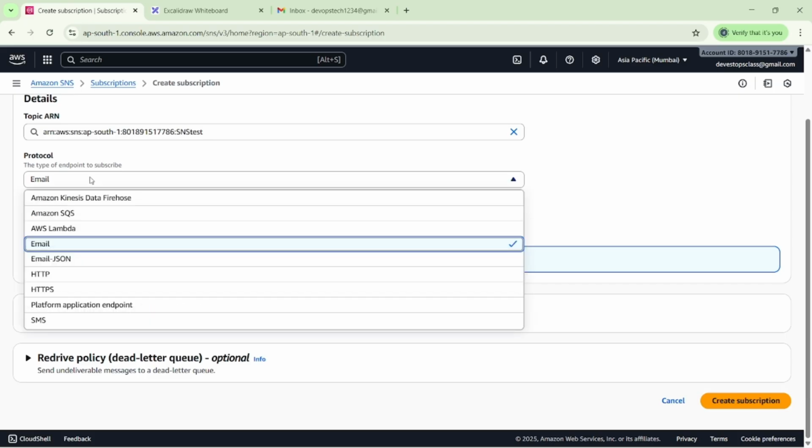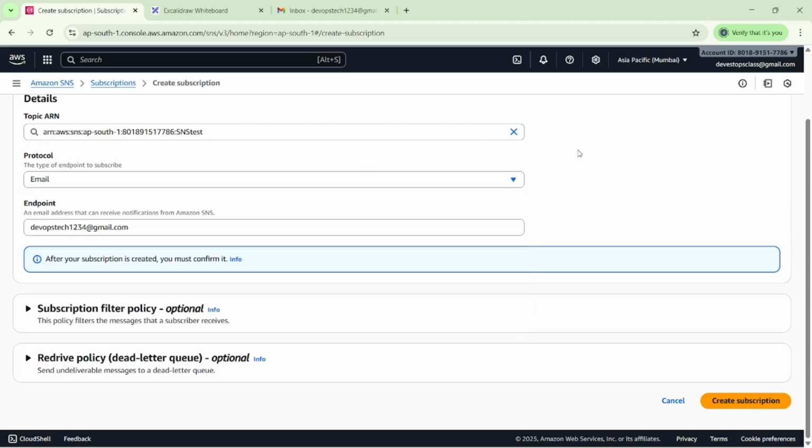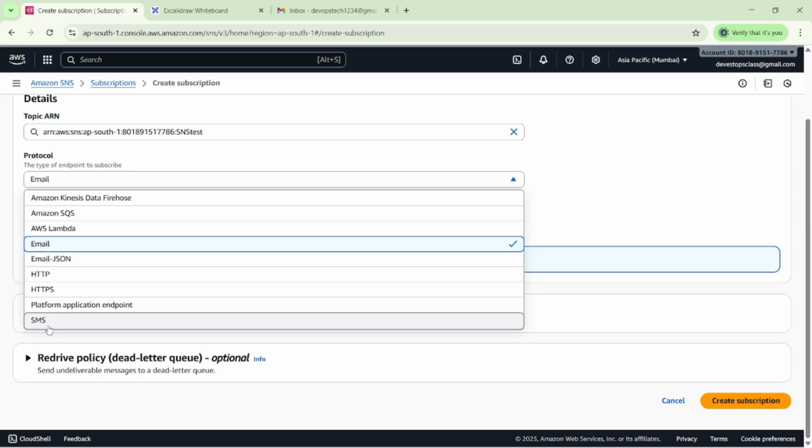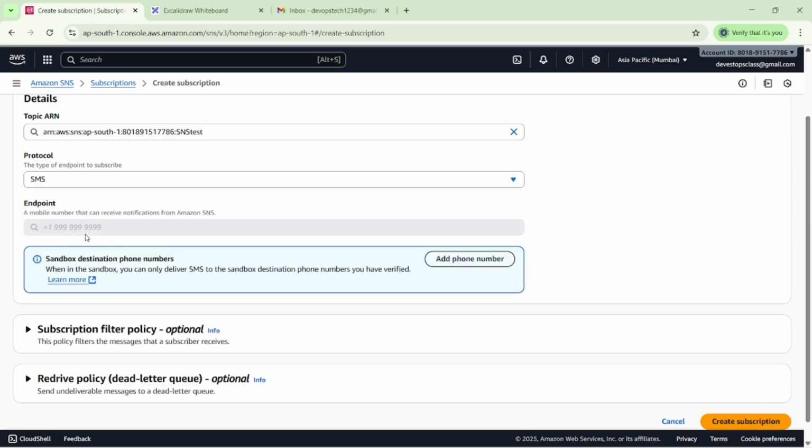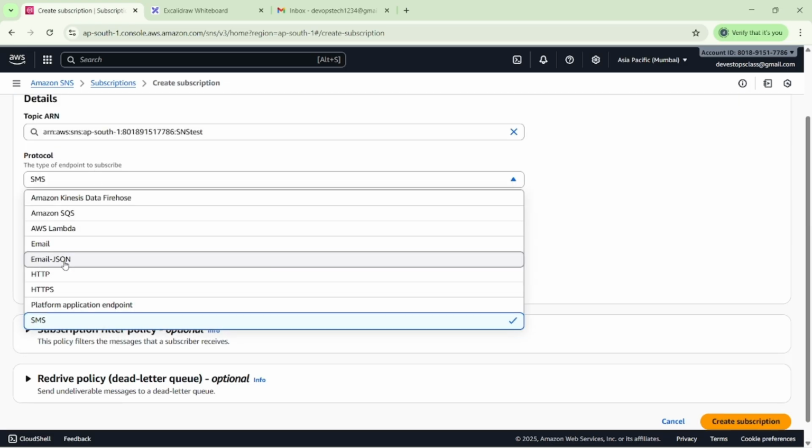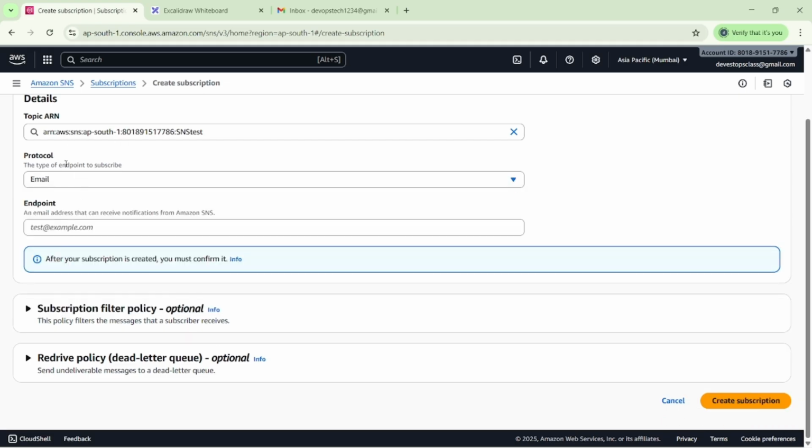Protocol is nothing but we will get the email from the AWS side. Suppose if we select SMS, then we have to enter the mobile number here. It depends on you, we can select a protocol here. So I'm going with email right now.